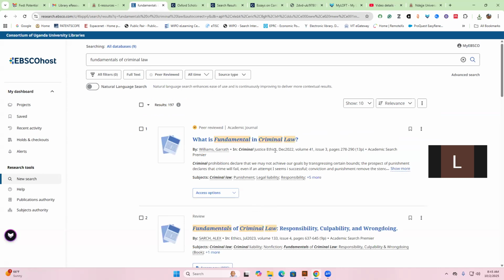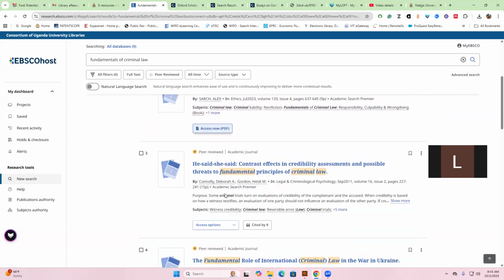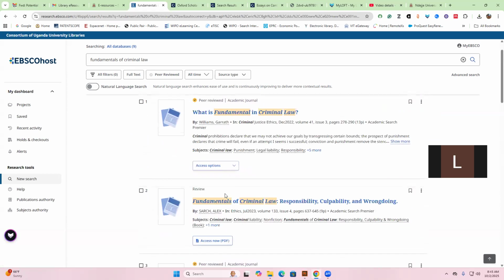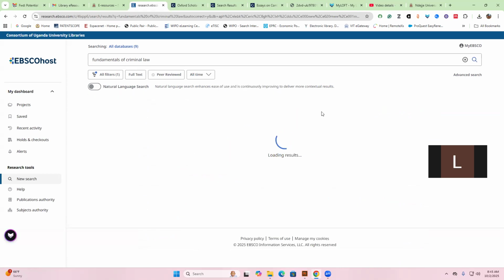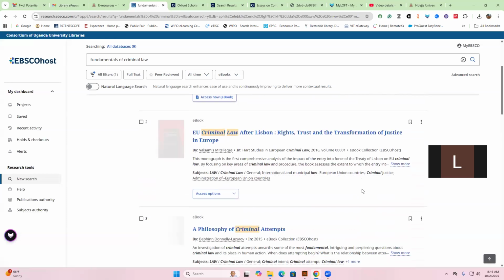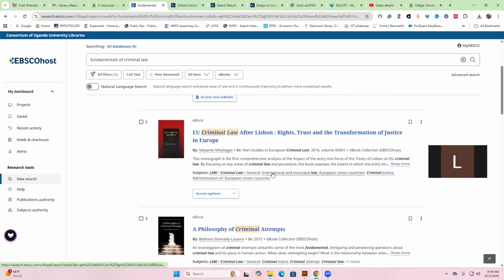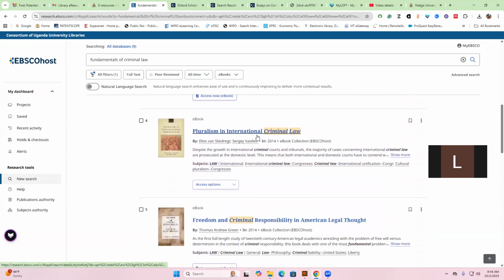Now, there is an article on what is fundamentals in criminal law, and then these are articles. If you need books, then you come to the source type and select ebooks. So they have 28 books on fundamentals of criminal law, depending on my subject search. So that is what they have: EU criminal law after Lisbon, and then a philosophy of criminal attempts.